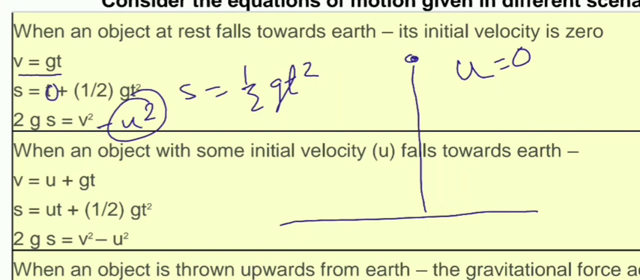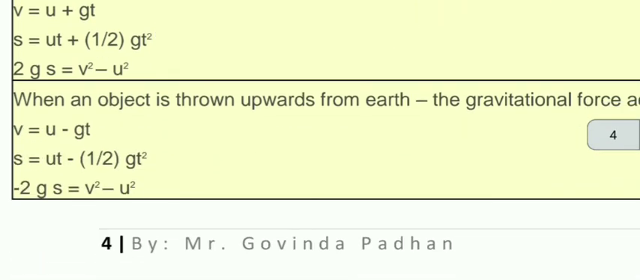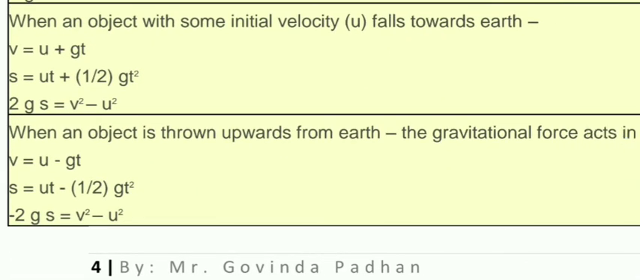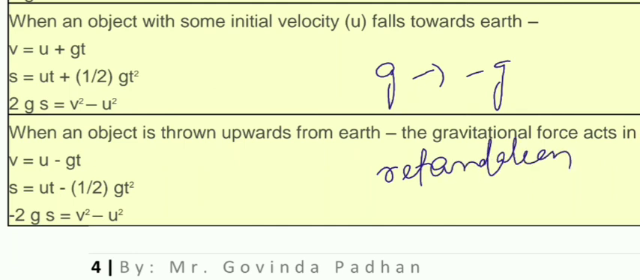Then when an object with some initial velocity falls towards earth, then the equations will be as they are. Next, when an object is thrown upward, remember the value of g is taken as negative, because when an object is thrown vertically upward, the object will be in retardation. Clear? So the equations will change: v equals u minus gt, s equals ut minus half gt square, and minus 2gh equals v square minus u square.